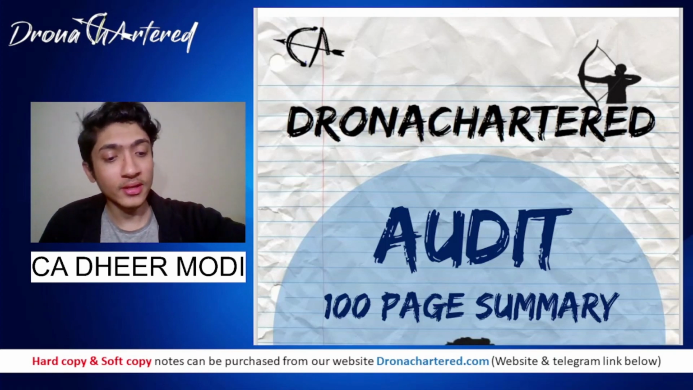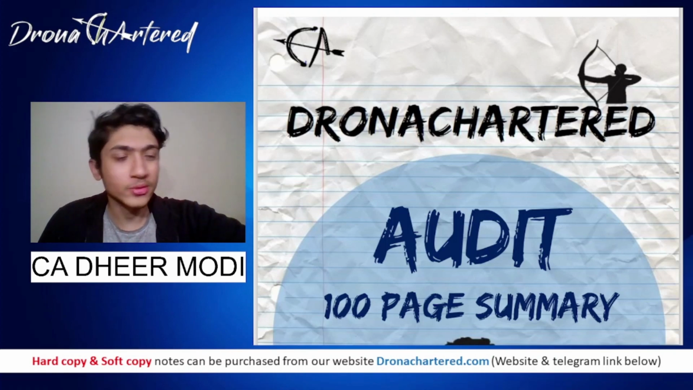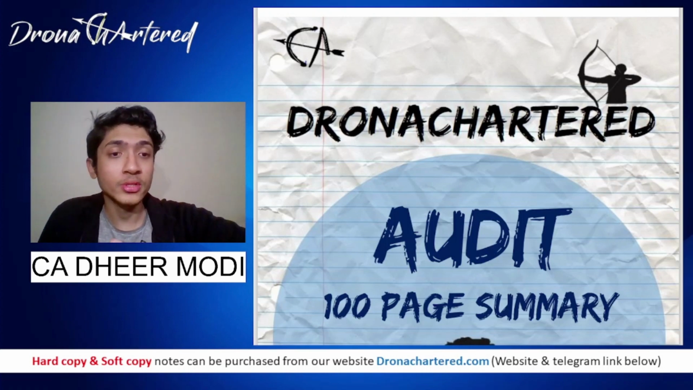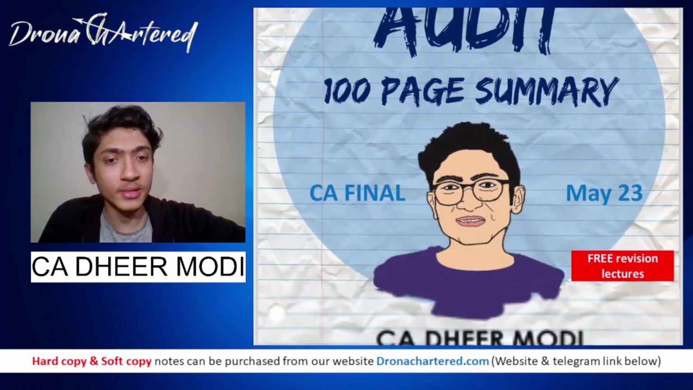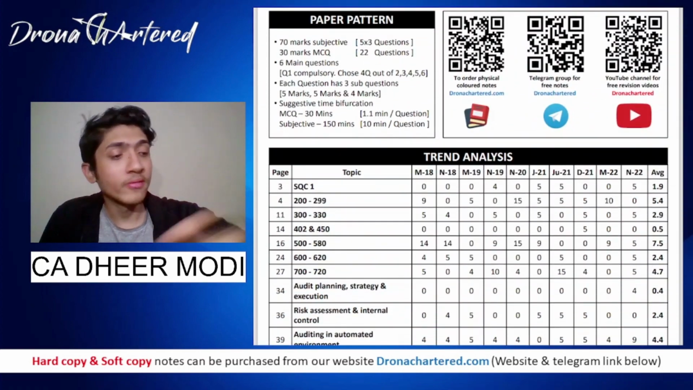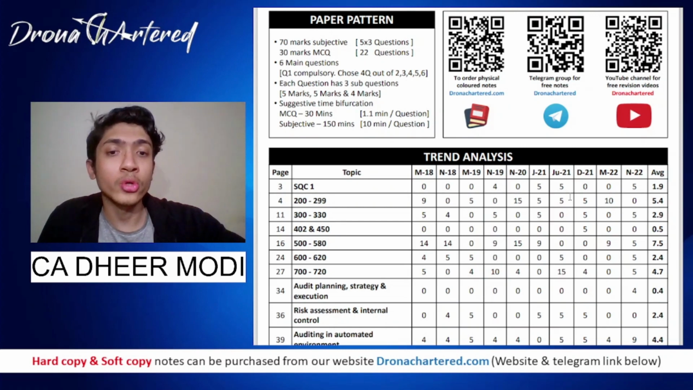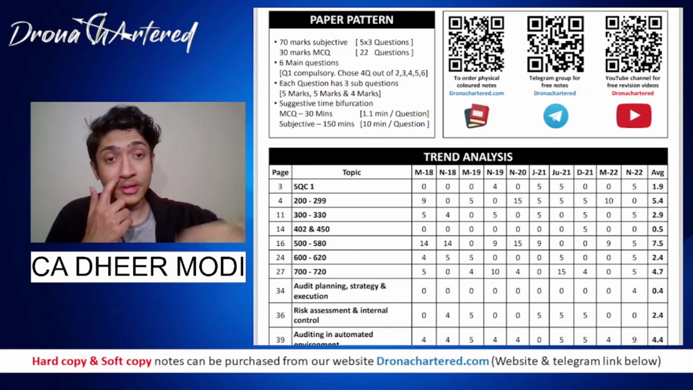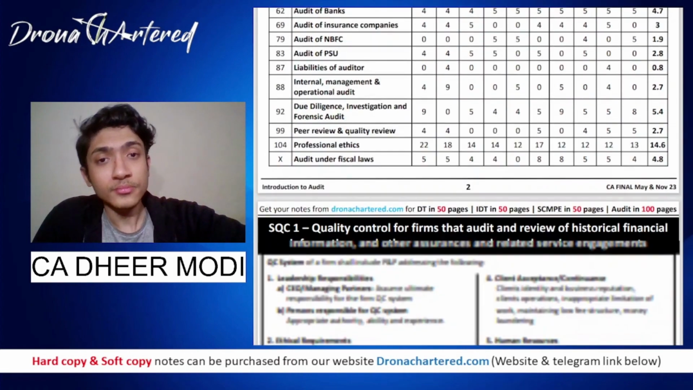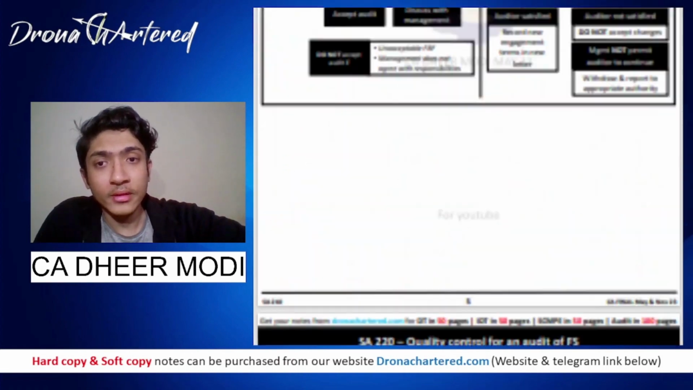This is a purely English lecture, especially for the South students. Of course, anybody can see it, and we will be covering our entire audit portion for May 23 and November 23 using our 100-page summary notes. So today we will be doing essay 299. Essay 299 talks about your joint auditor, and this series comes for approximately 5 marks. So this as well as your essay 500 series are very important from an exam point of view. Let's start with essay 299.